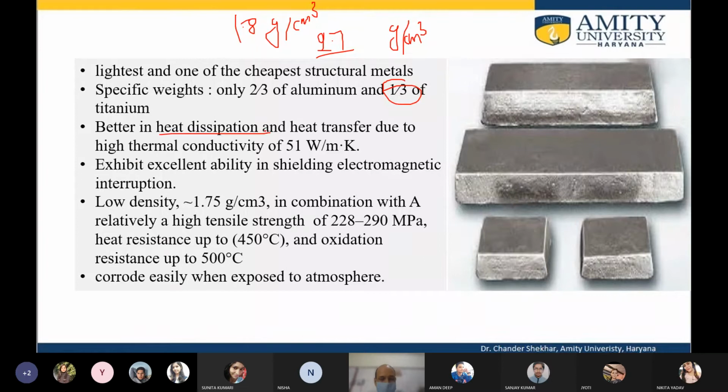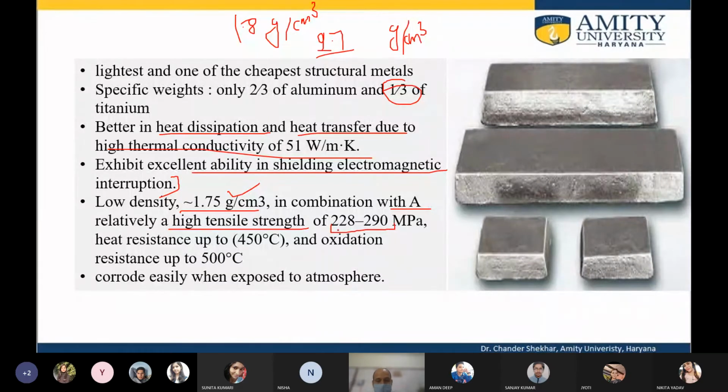It has better heat dissipation and heat transfer due to high thermal conductivity, which is of the order of 51 watt per meter per Kelvin, and it has a high ability to shield electromagnetic interference. There's electromagnetic radiation and it can absorb all sorts of radiation, so it shows excellent ability for electromagnetic shielding. And the density is 1.8 or 1.75 per meter cube, in combination with a relatively high strength. The strength is 228 to 290 megapascal.